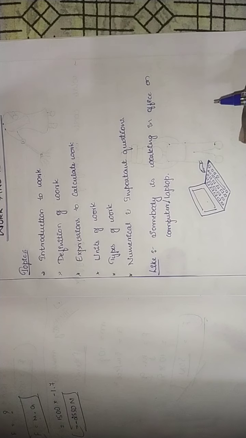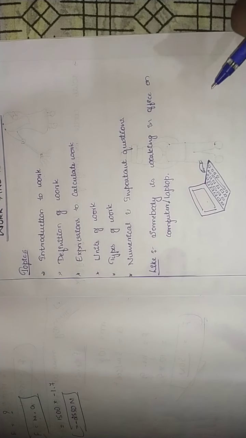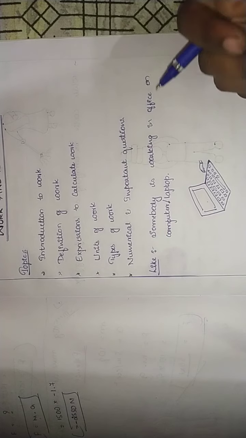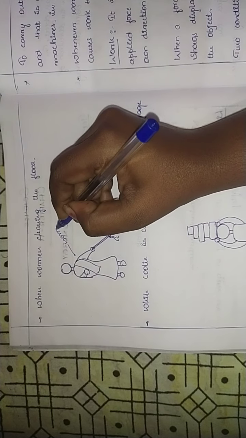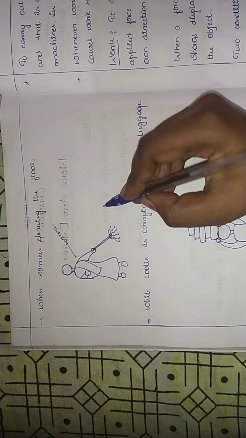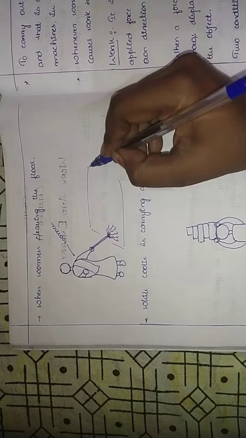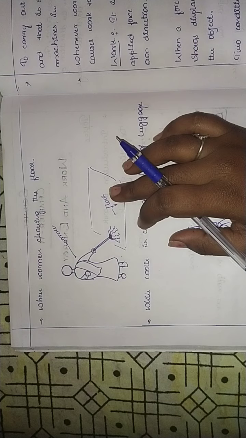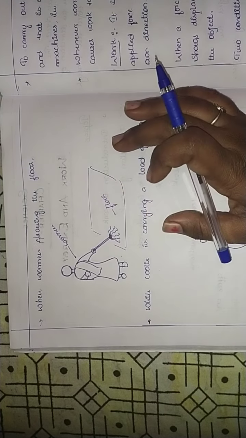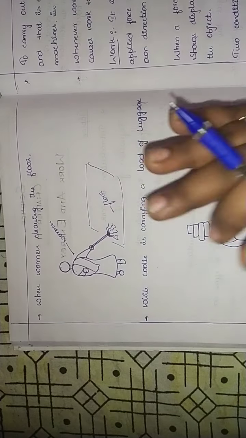Similarly, animals are doing work. Even animals do some work, isn't it? By pulling a cart, bullock carts. Animals also do work. So, we'll learn some more examples, that is, a woman cleaning the floor. So here a woman is there. She is a woman or maid, anything you can take. She is cleaning this floor, whereas she is doing some work, isn't it? So a woman cleaning, where work is done here. This is called work.